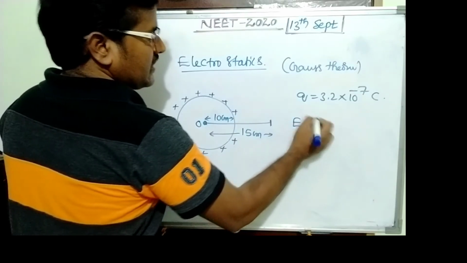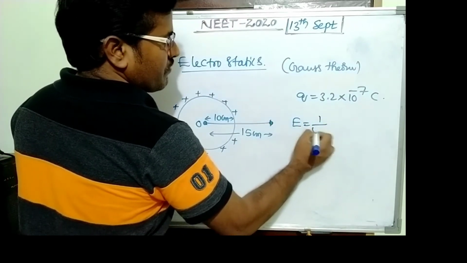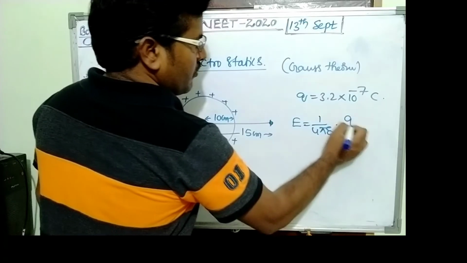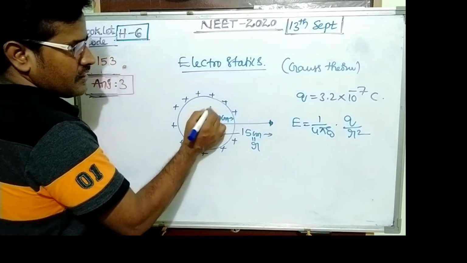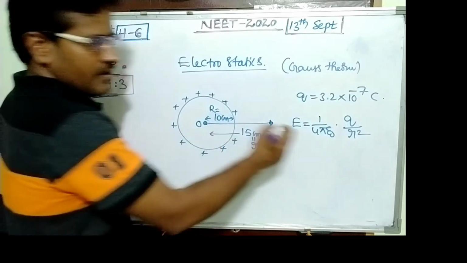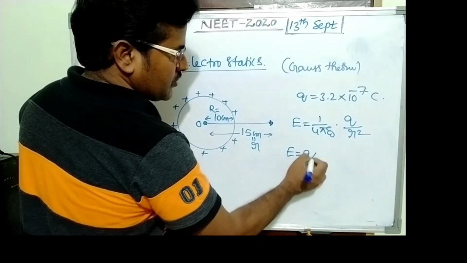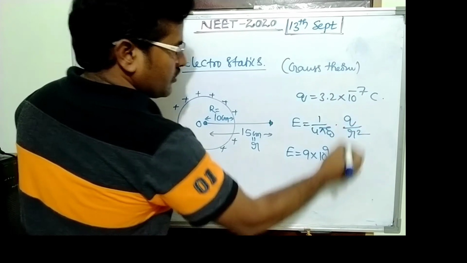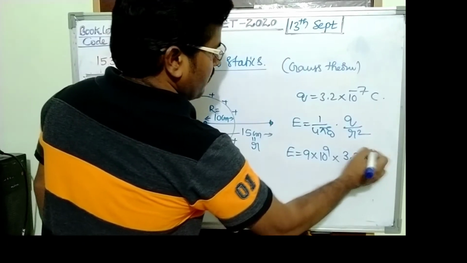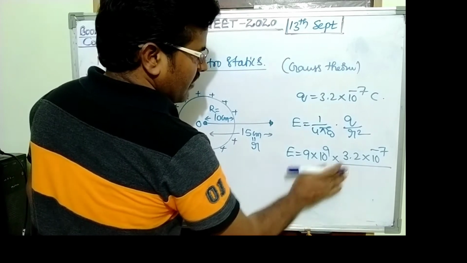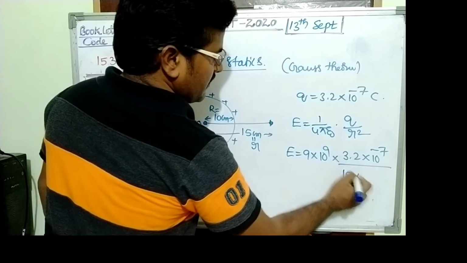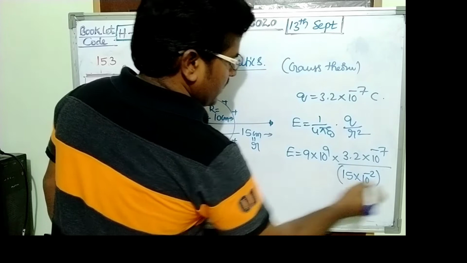So electric intensity here is 1 by 4 pi epsilon naught Q upon small r square. This is small r, this is capital R, the radius of the sphere. Its value: intensity equals 9 into 10 power 9 into charge 3.2 into 10 power minus 7 upon distance 0.15, or 15 centimeter, 10 power minus 2 whole square.